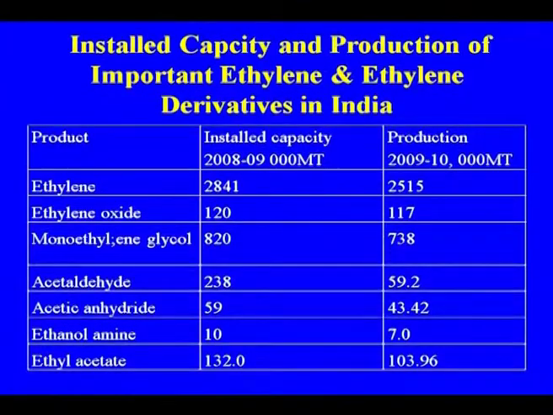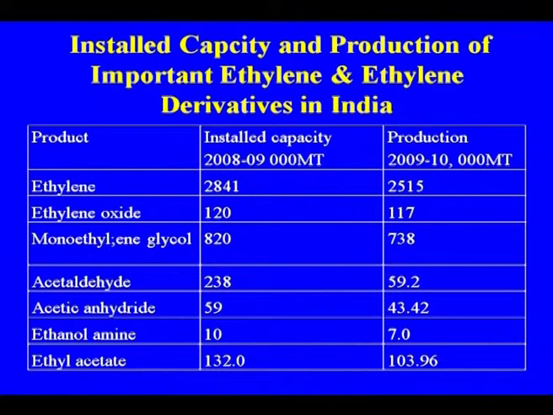This is the installed capacity while discussing the overview of the petrochemical, the starting raw material and the various products that we are giving. These are some of the major outlets from the ethylene derivatives: ethylene oxide.